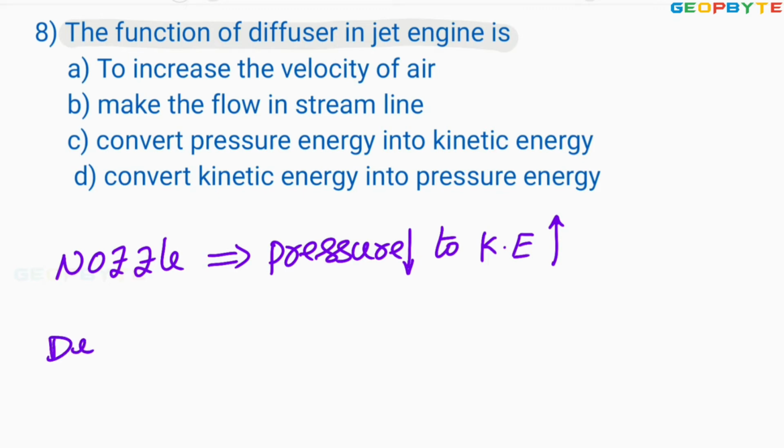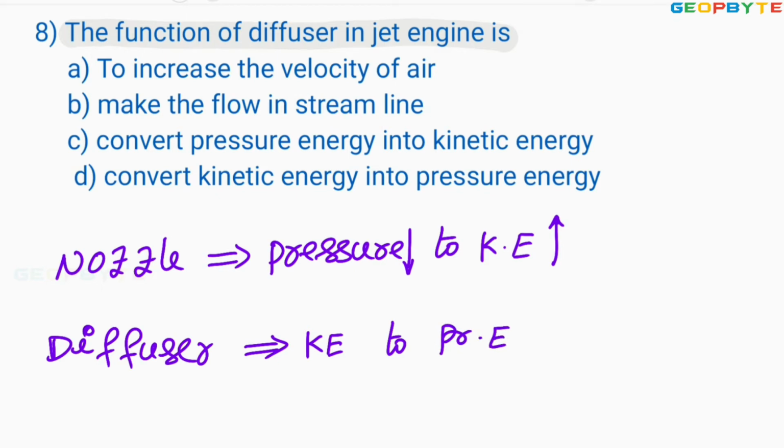Whereas the diffuser function is exactly opposite to that of the nozzle. The diffuser function is to convert kinetic energy to pressure energy. It means by the time the gas is flowing through the diffuser in a turbojet engine, kinetic energy is dropping. That drop of kinetic energy is converted to pressure energy. So anyhow, the diffuser function is to increase the pressure energy by dropping the kinetic energy.